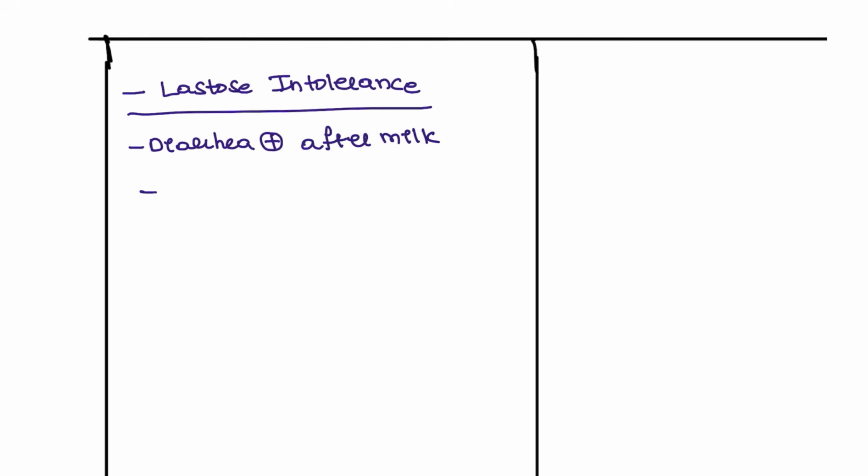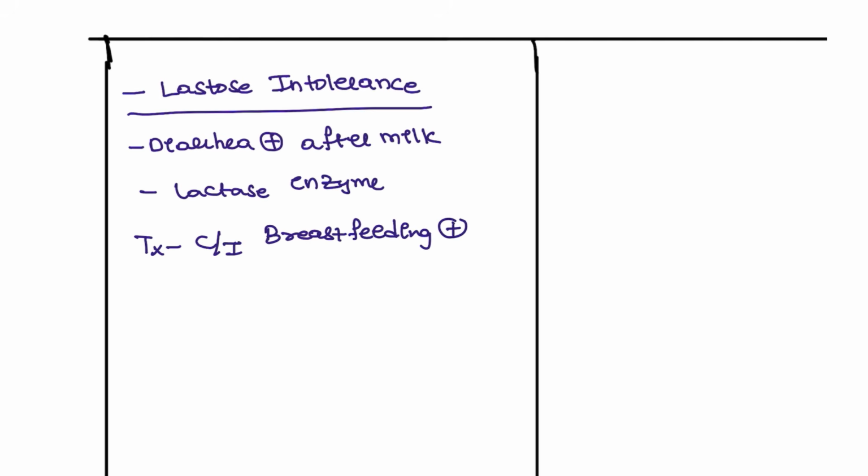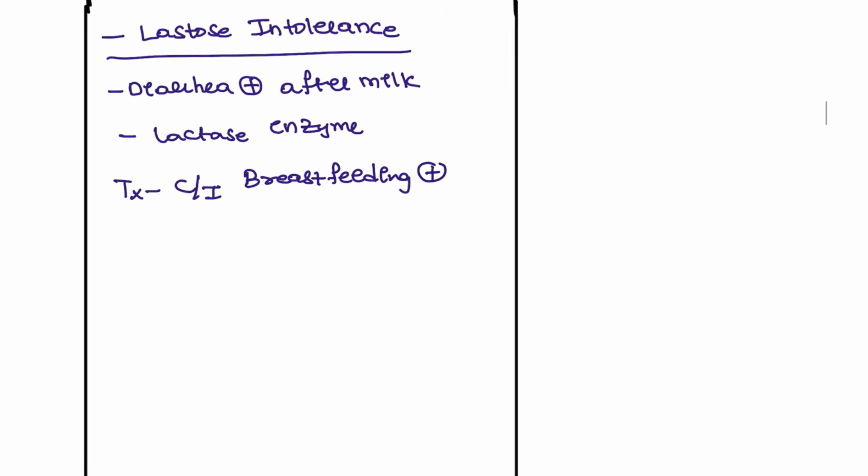The deficiency is lactase, so the lactase enzyme is deficient. What is the treatment for this patient? Complete contraindication of breastfeeding should be seen in this patient. That is lactose intolerance.